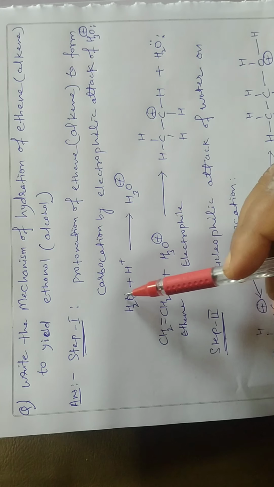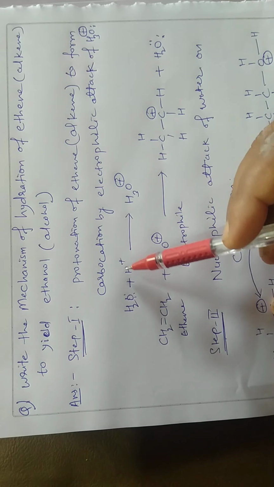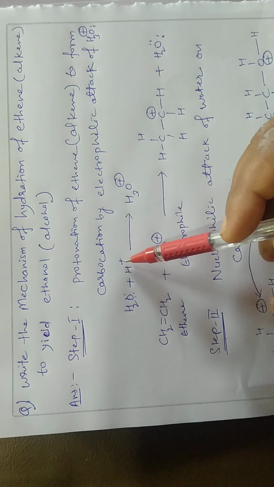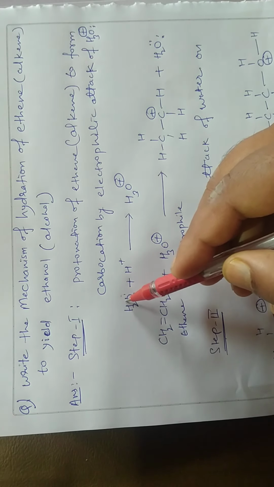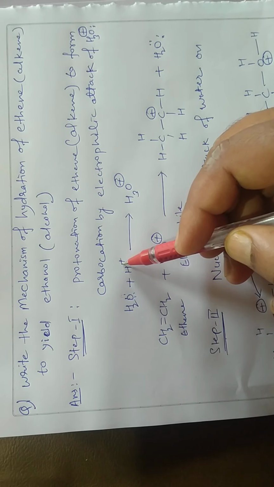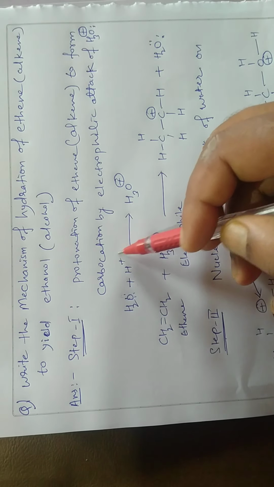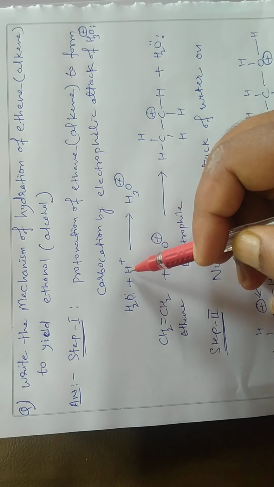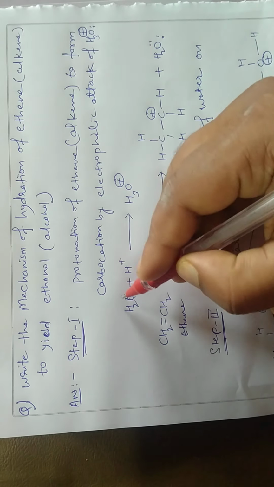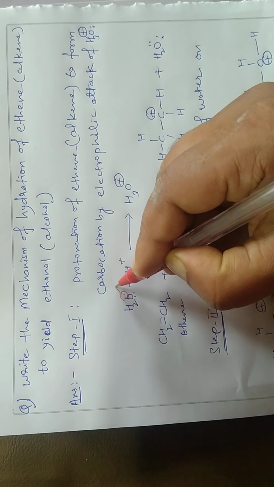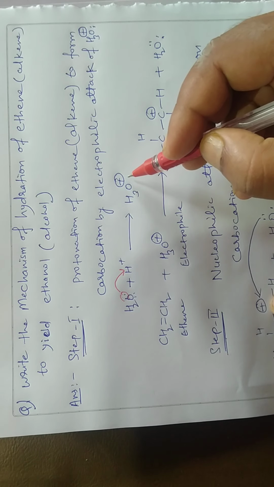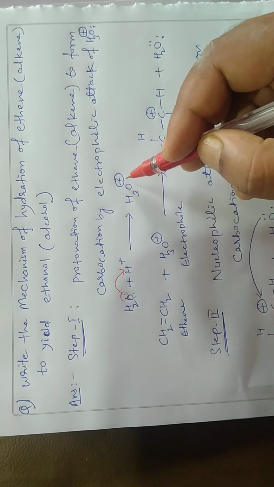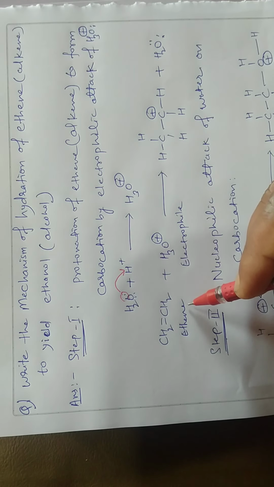Here we have a water molecule, and in the presence of acid H plus, there is a shifting of this lone pair of electrons to this H plus, because this one is electron deficient hydrogen, so it needs electrons, which can be provided by the water molecule to form H3O plus ion. Now once the H3O plus ion is formed, it attacks the ethene molecule.